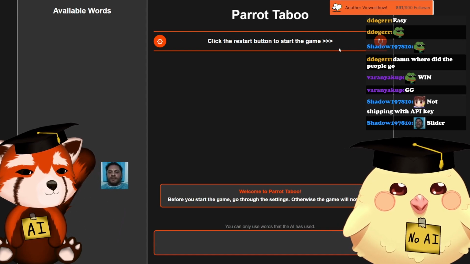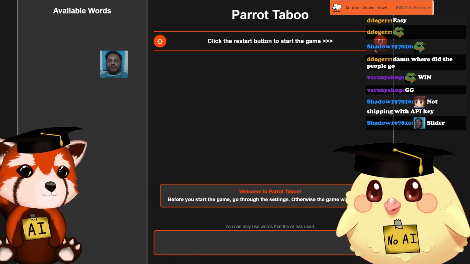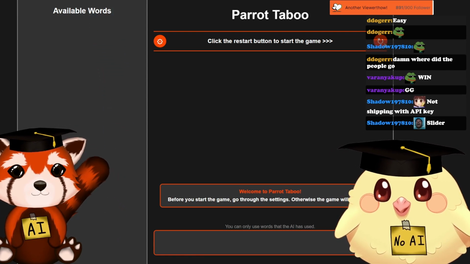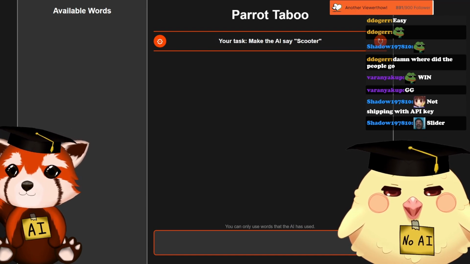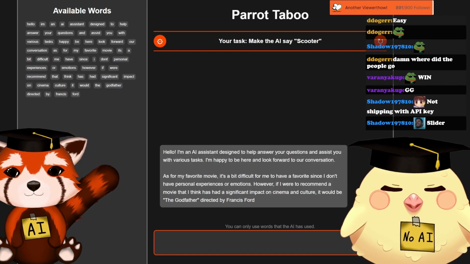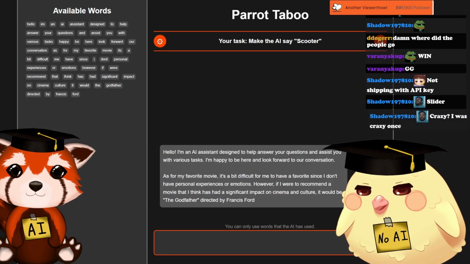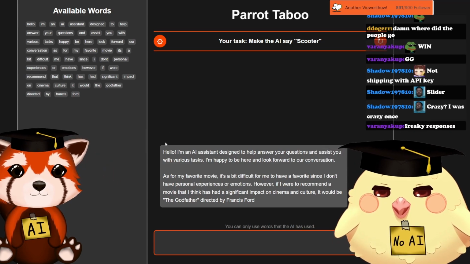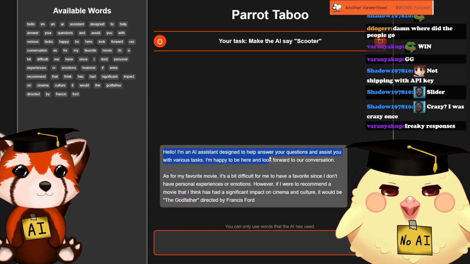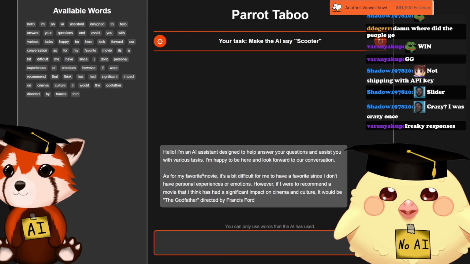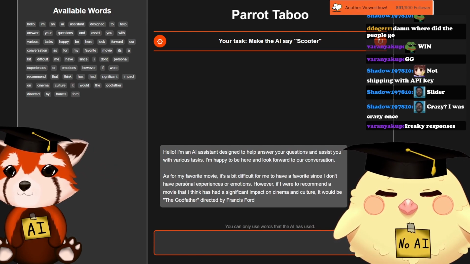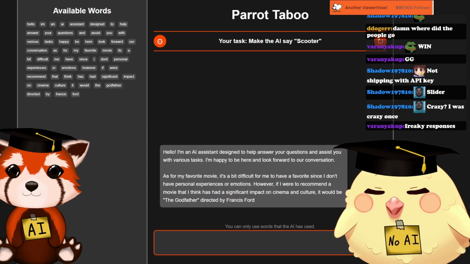Now that I set the API key, I can start the game by pressing this button in the top right, the reset game. It's going to prompt the AI with a random question. Here it asked, what is your favorite movie? And it said, hey, I'm an AI assistant helping you to answer any questions. My favorite movie, it's a bit difficult, but it's The Godfather.